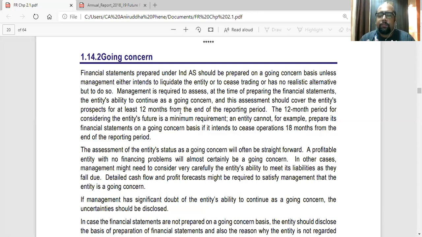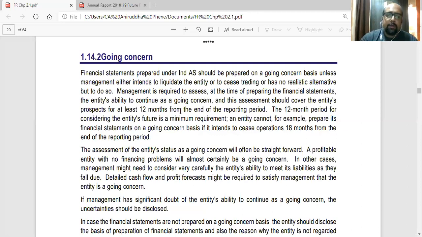And secondly, if there are some factors present, for example, the business is down, or there are some changes in your environment and government rules have changed, which might affect your going concern assumption and which might affect the business prospects. So management has to disclose what is their take on that, how they are going to tackle that, and whether the company is still going to be a going concern or not. If not, then they have to disclose yes, we are not going to be a going concern. And if they are, also disclose that yes, these are the factors surrounding us, this is the environment, but still we will be a going concern.